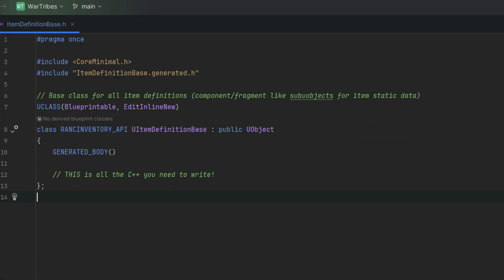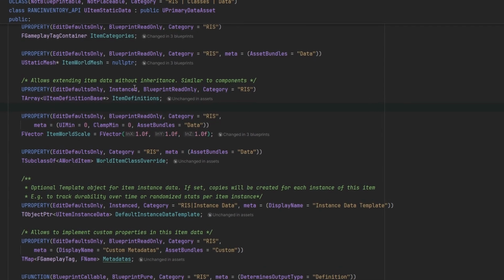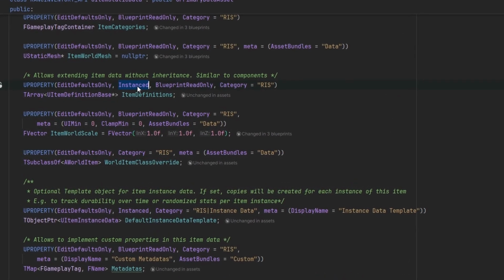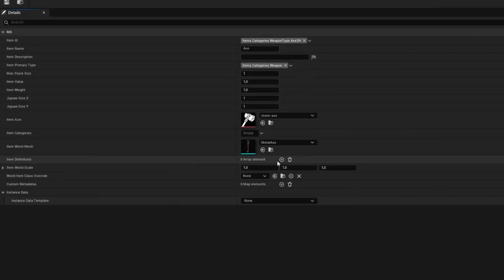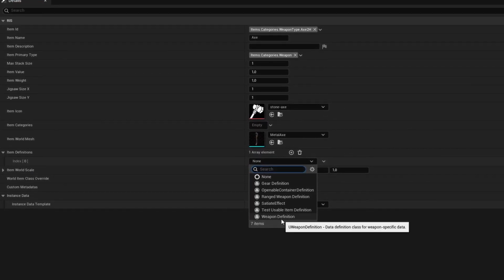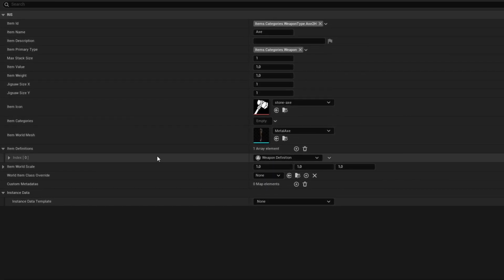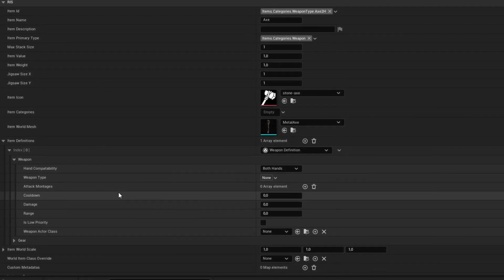This is where EditInlineNew comes in. We can mark any UObject derived class with EditInlineNew, and then importantly, mark any property where we want to reference an instance of that class with instanced. And now we can create instances of these objects in the editor without the need to create assets. And we can do the composition instead of inheritance for items finally. I'm doing it for data assets here, but this will work with any blueprint of any type.